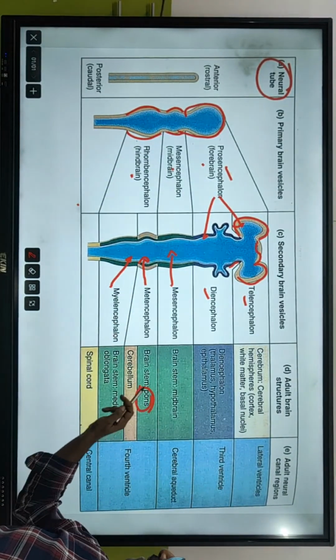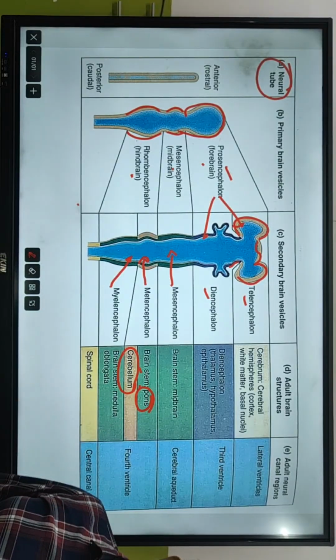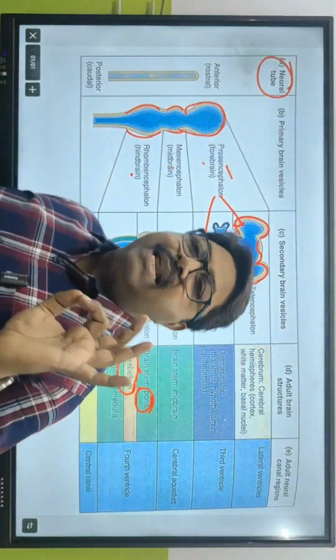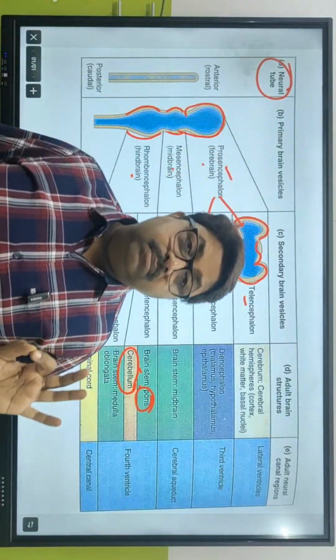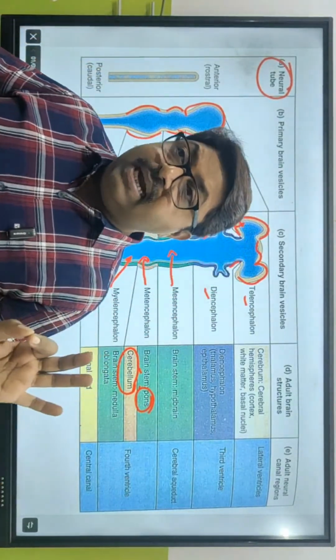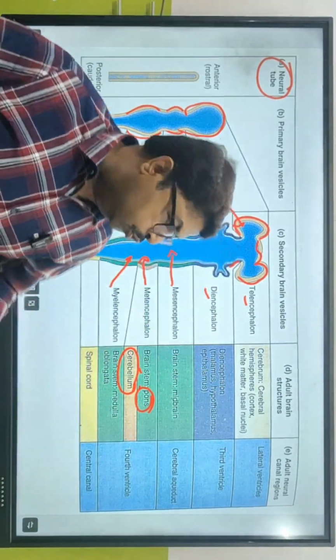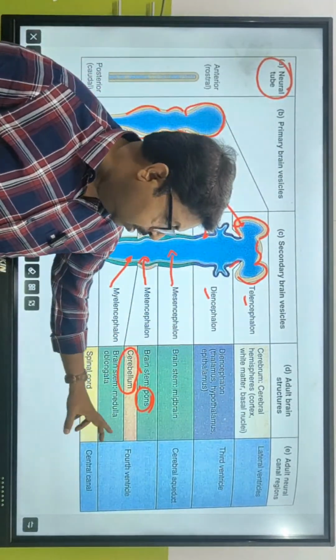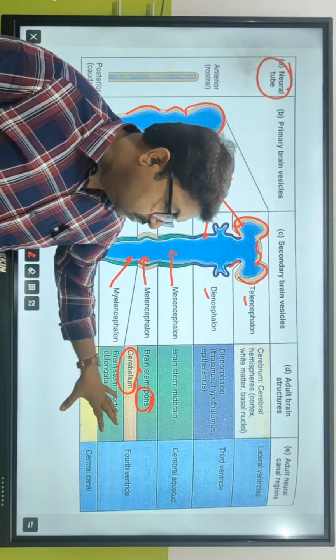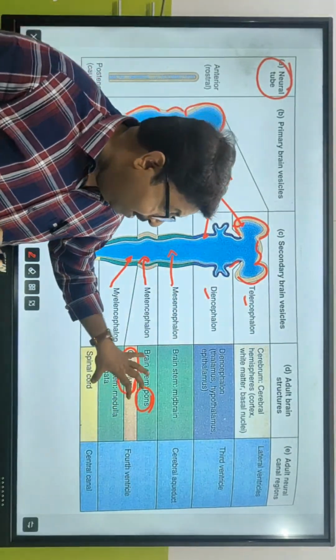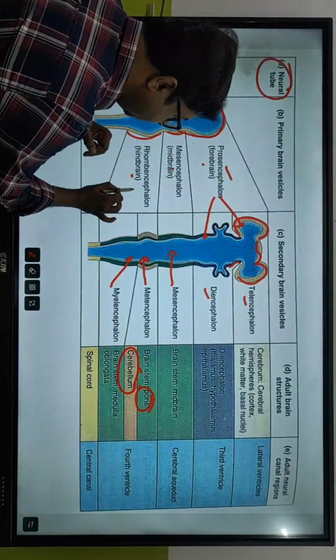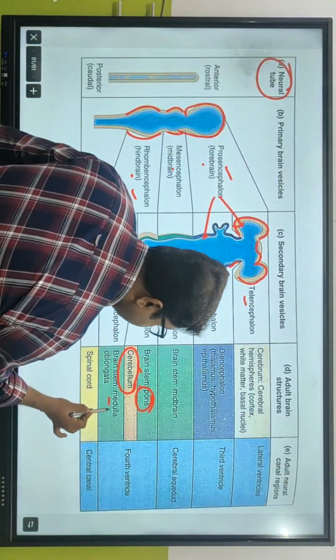Metencephalon: pons and cerebellum together called brainstem. आज के बाद what is brainstem? Understand this. Brainstem मतलब hindbrain का तीनों पोर्शन नहीं है. You have to exclude medulla oblongata normally. But when we talk about the whole of the rhombencephalon, then only we can call it as a medulla oblongata.